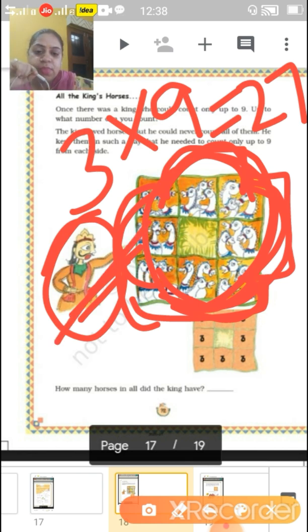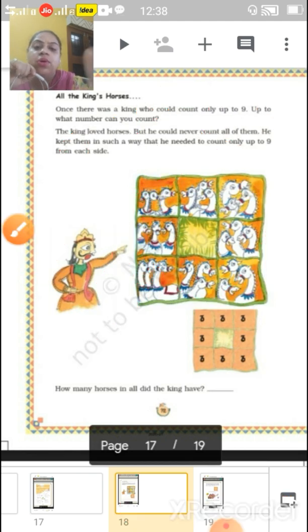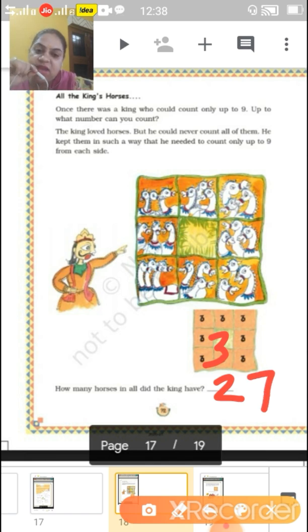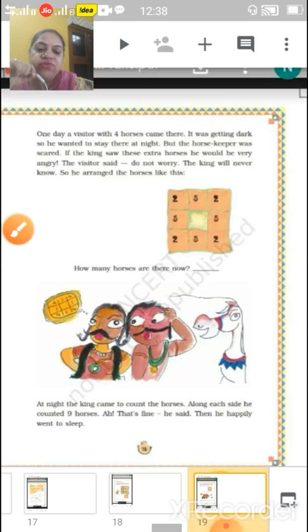So what you are going to do? You are going to write 3 in the middle box, and from each side if we are counting, it will come 9, and 3 into 9, here you will write 27. Now come to next page.